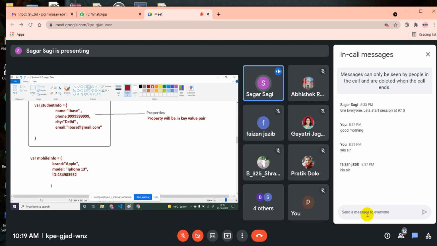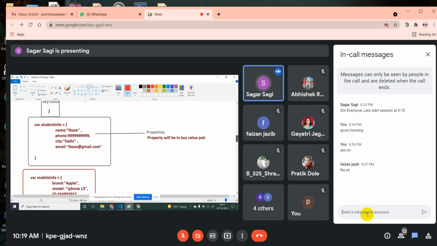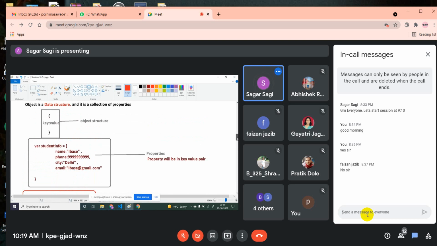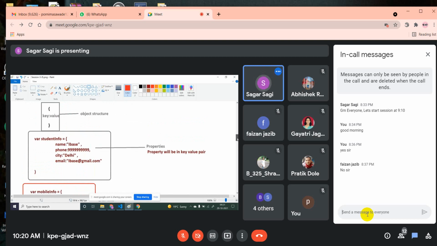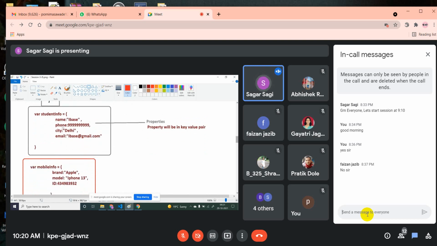Again, you are storing the mobile information in one object format. So your JavaScript and React will depend on this object data structure. Like 95 or 90%, React and JavaScript will store their information in this object format only.